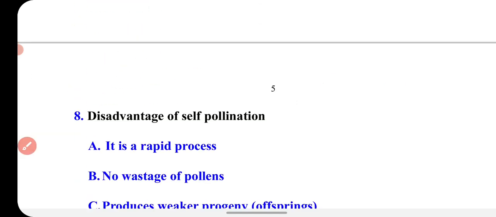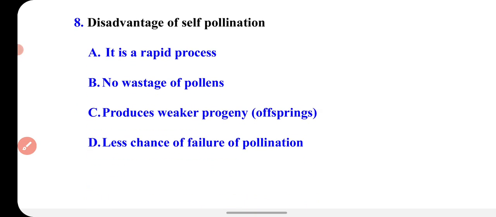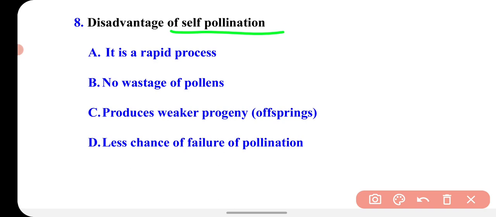Now the next question is, disadvantage of self-pollination. What is the disadvantage of self-pollination? The options are, it is a rapid process, no vestige of pollens, produces weaker progeny, meaning offsprings, and less chance of failure of pollination. So in self-pollination, what happens?